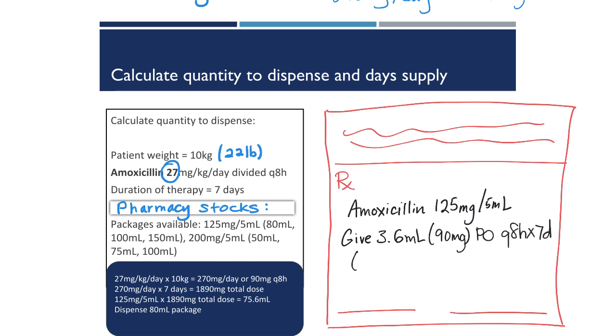It's always a good idea in pediatric patients to include your dose basis, your milligrams per kilogram per dose or per day on the prescription for the pharmacist to double check. We'll dispense 80 milliliter package of that strength, and it's always also a good idea just to put the current weight of the patient on the prescription for double check as well.